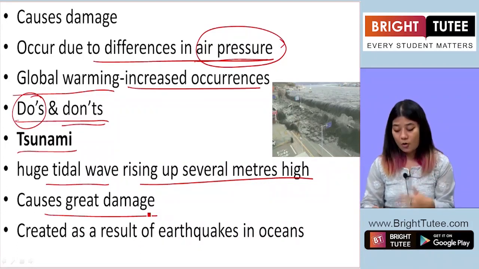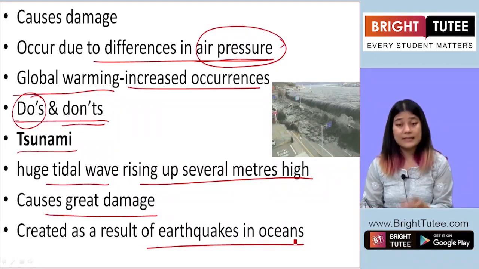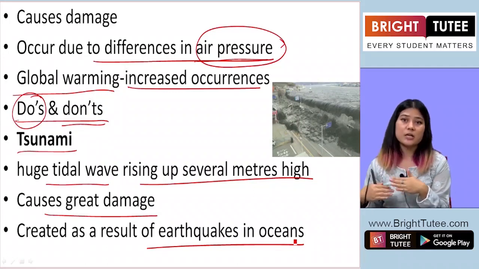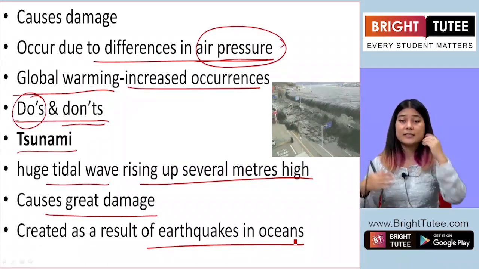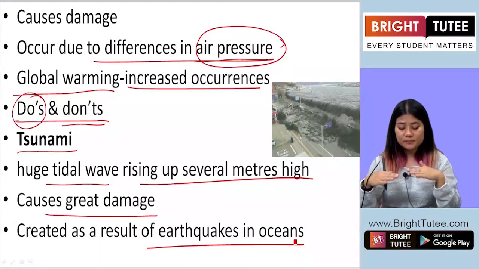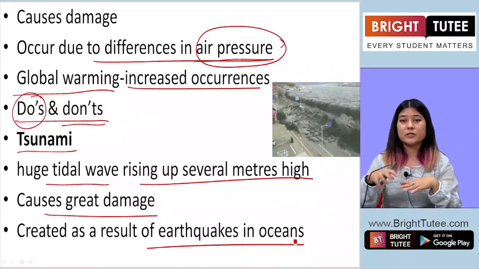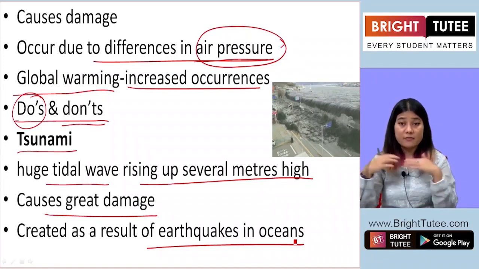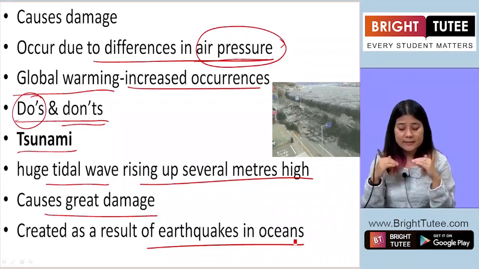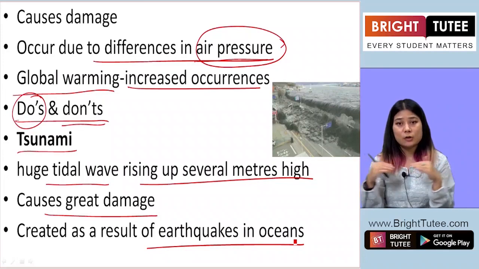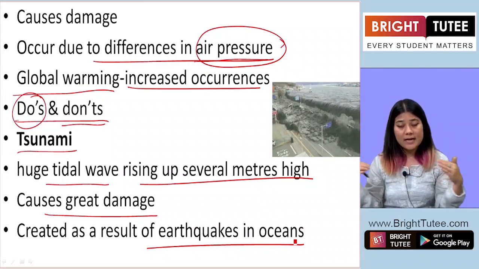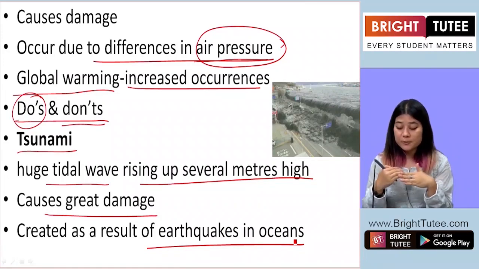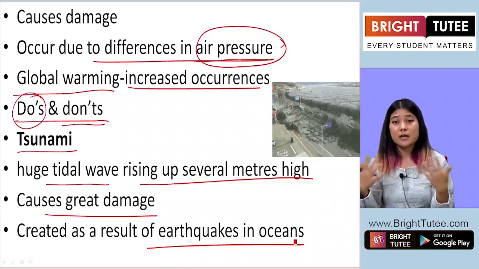It's because of the earthquakes that take place beneath the ocean. We know that tectonic plates are plates over which the land mass and the water bodies like oceans and seas rest. Now these tectonic plates, as they collide, as they move apart, as they move towards each other, result in earthquakes.